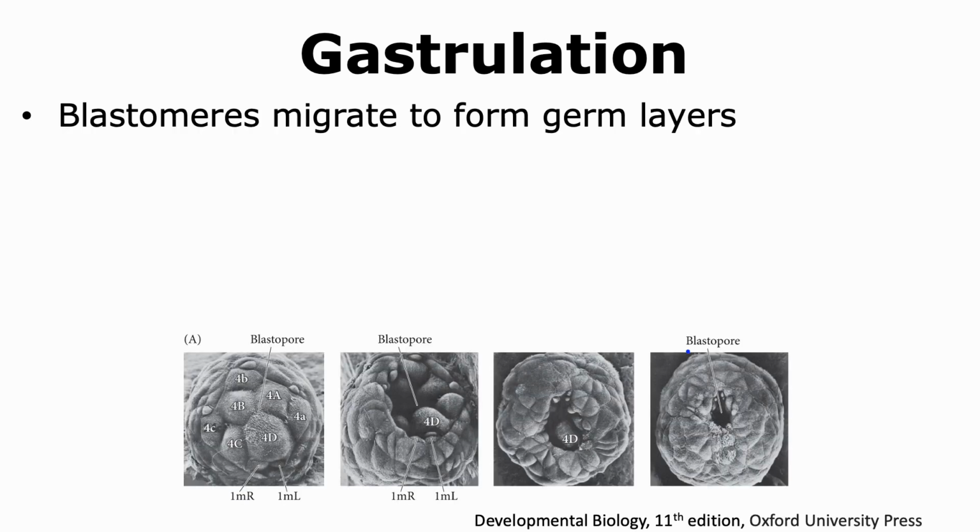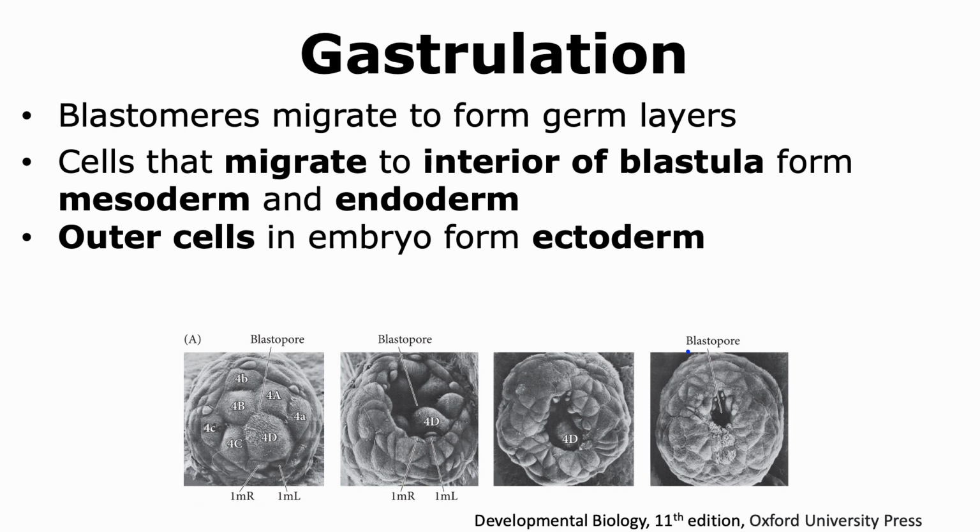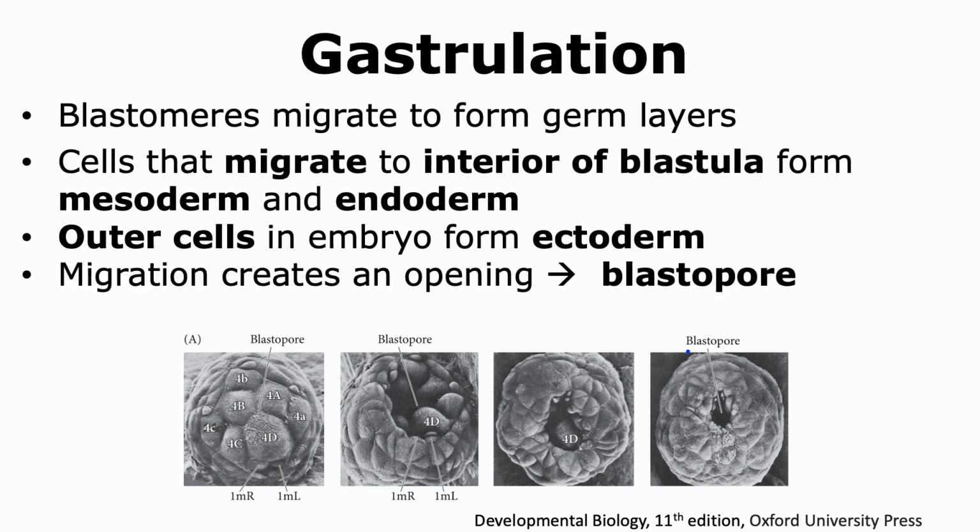The blastomeres have to migrate in certain ways in order to form the germ layers during gastrulation. The cells that migrate to the interior of the blastula are the ones that will form the mesoderm and the endoderm, while the outer cells will form the ectoderm. The migration of the blastomeres usually creates an opening called a blastopore.